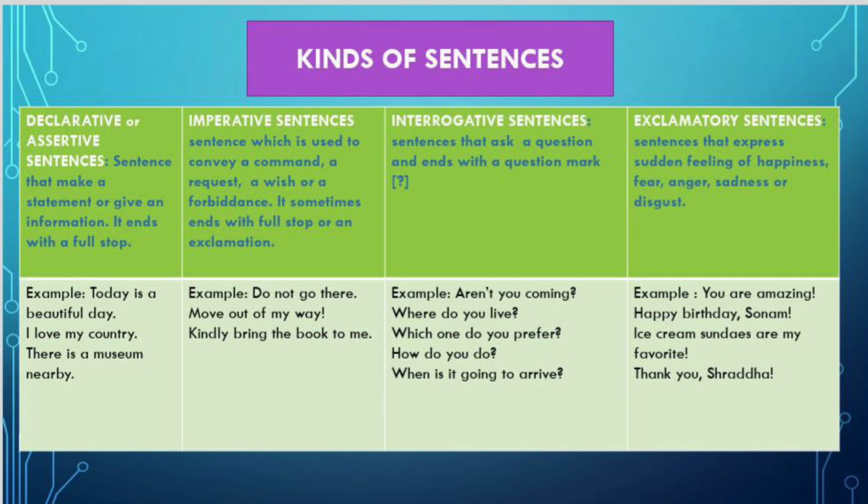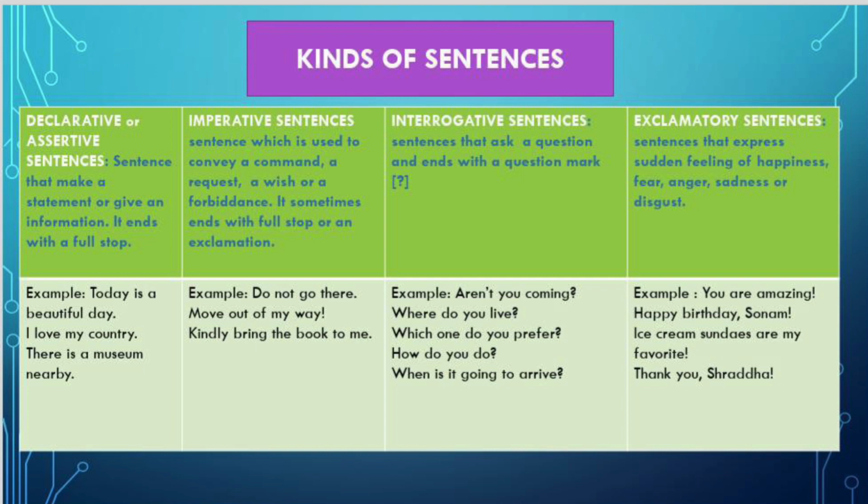So now let's come to the kinds of sentences. How many kinds of sentences are there in English? Well, there are 4 kinds of sentences. The first being declarative or assertive sentences. So declarative sentences are also known as assertive sentences, and these sentences are the ones that make a statement or give us information. Okay, so a declarative sentence ends with a full stop. For example, today is a beautiful day. I love my country. There is a museum nearby.